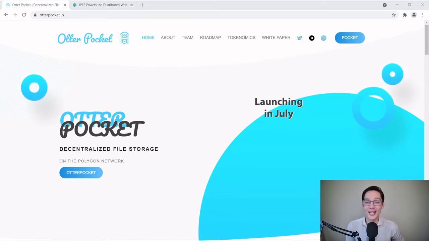If you haven't heard yet, what is OtterPocket? Well, basically, it's the coolest thing ever. No, but what it is, is a decentralized file storage application. What does that mean? Well, right now, the web is undergoing this huge, exciting transformation of technology. It's going from a Web 2.0 centralized network to a Web 3.0, a decentralized network.